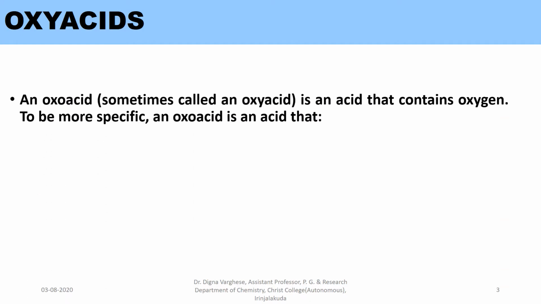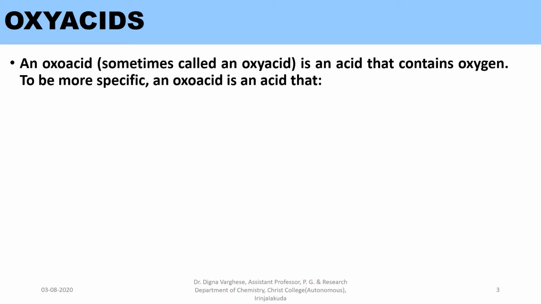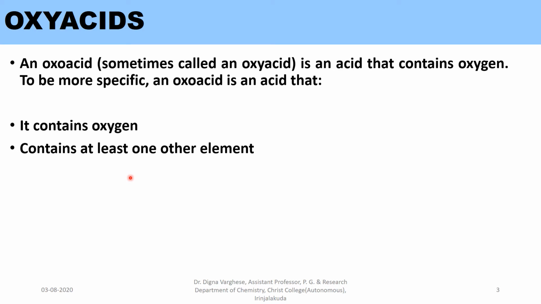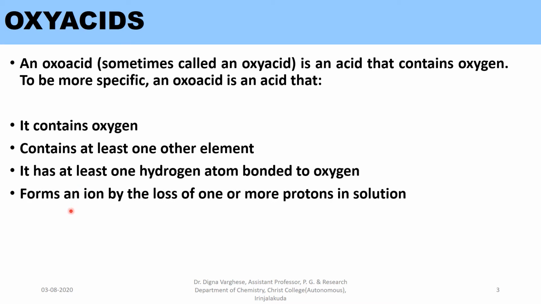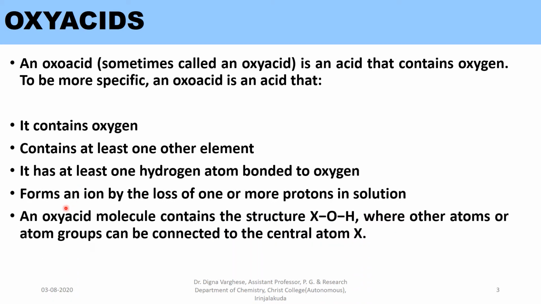Oxy acids. An oxo acid, sometimes called an oxy acid, is an acid that contains oxygen. To be more specific, it contains at least one other element, it has at least one hydrogen atom bonded to oxygen, and it forms an ion by the loss of one or more protons in solution.